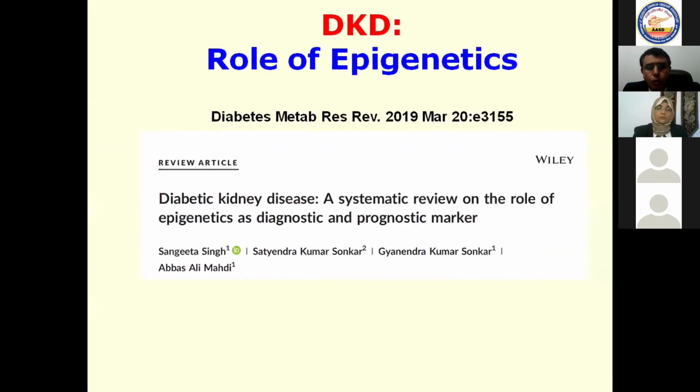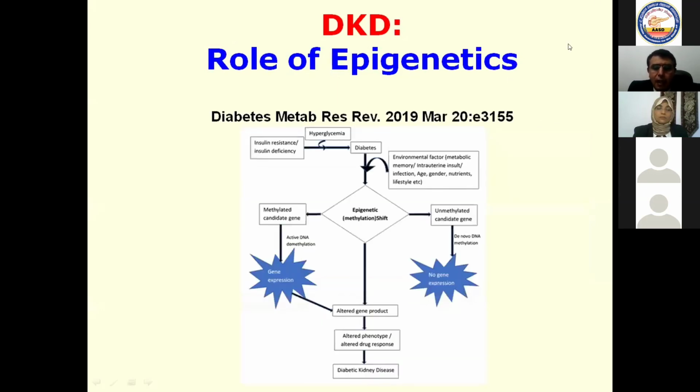What about the role of epigenetics? This is the future now for epigenetics. As we can see, if you have a patient with environmental factor and epigenetic affection of the molecule through methylation, you will have expression of diabetic gene and diabetic kidney disease.